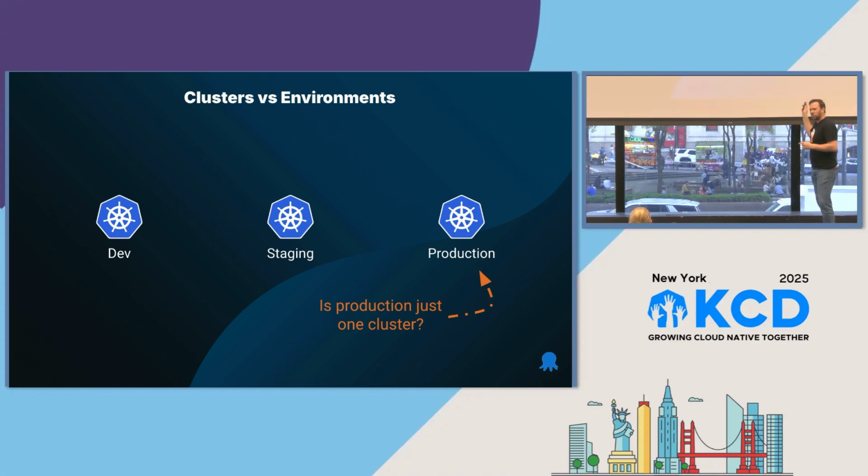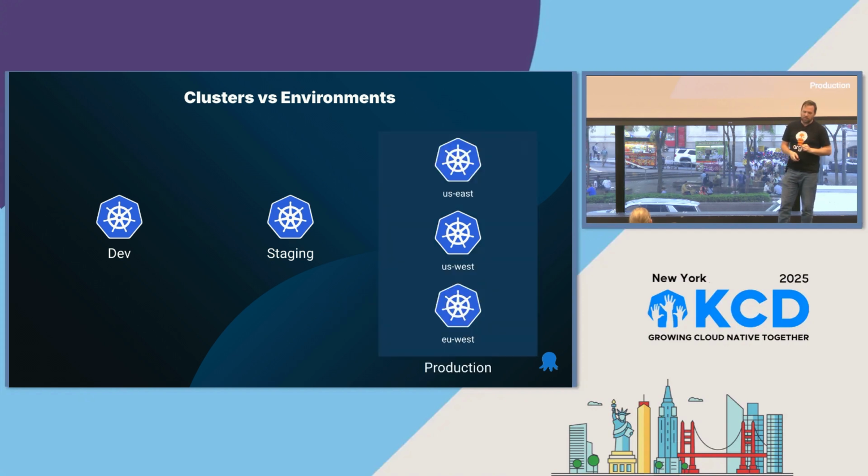Is production one cluster? How many people have one cluster for production? A couple of people. How many people have one namespace for production? Not too many, none today. But that's pretty common in a large organization. You might have just a namespace that's production. And some people are saying, oh, production is 10 regions, right? With cluster 1, 2, 3, A, B, AC, whatever it is. So production might actually represent multiple clusters.